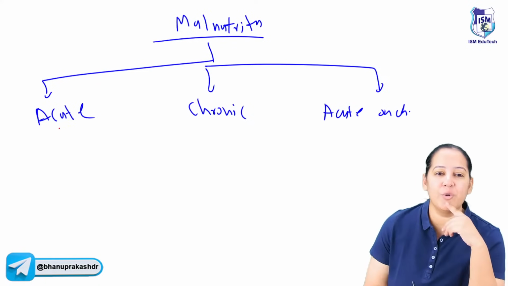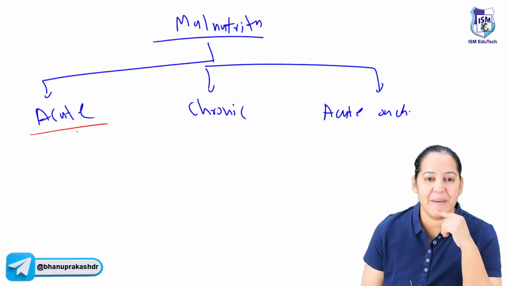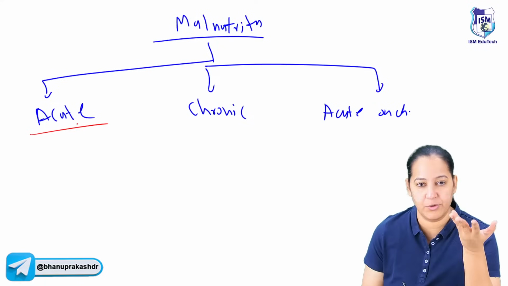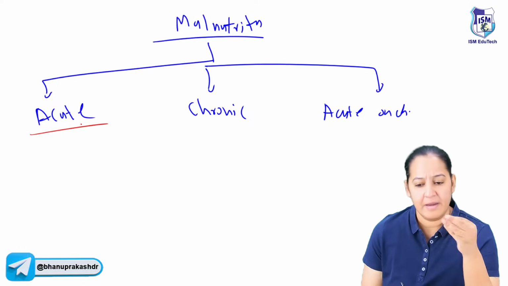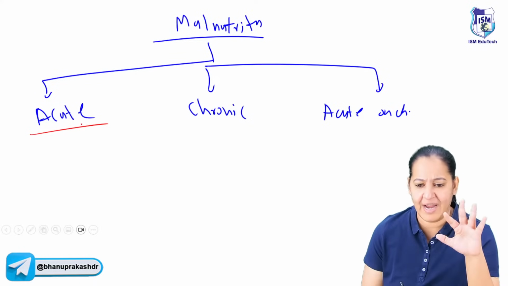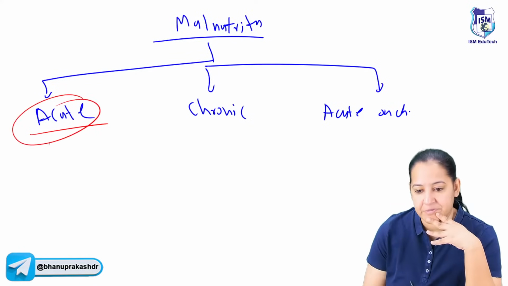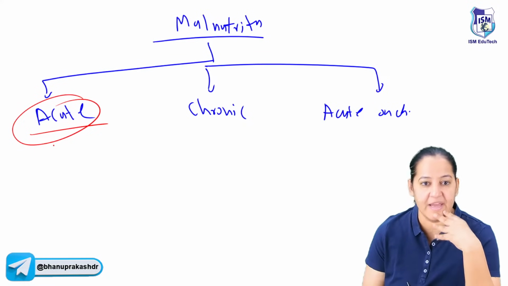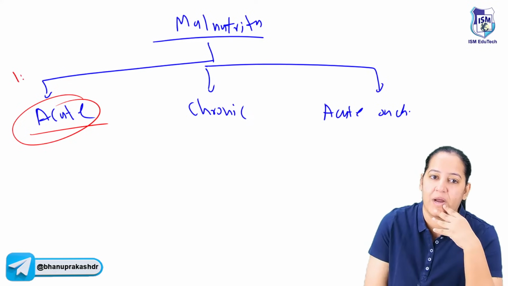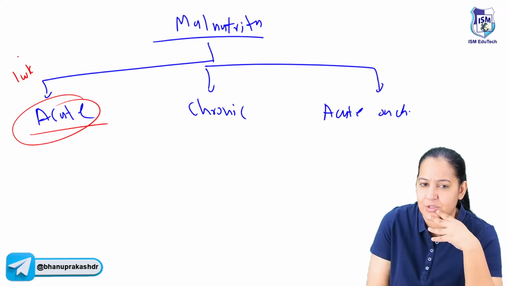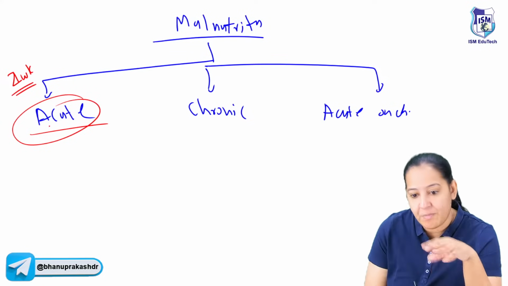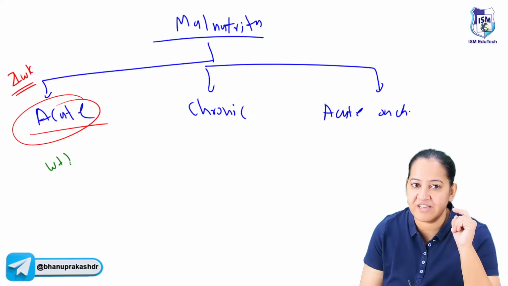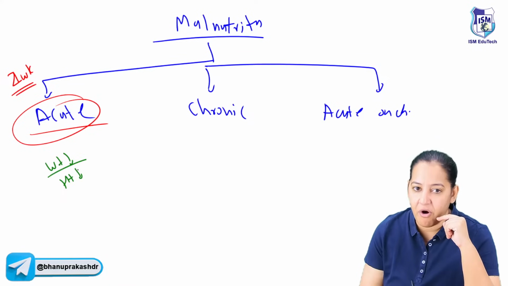Listen, what is acute malnutrition in a child? Imagine a child who belongs to a well-to-do family. He's eating well, the weight is good, the height is good, and the parents are feeding the child regularly. He got kidnapped suddenly, or the mother is dead, or there is some emergency in the family, and the child is not getting food since the last 1 week, maybe 10 days or 2 weeks. So it is acute malnutrition. You answer, in such circumstances, will the weight fall first or the height?